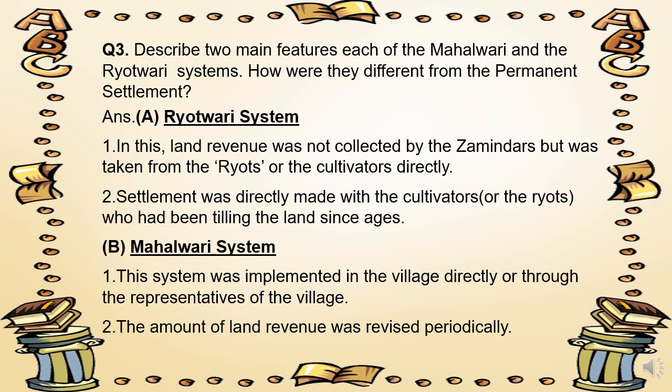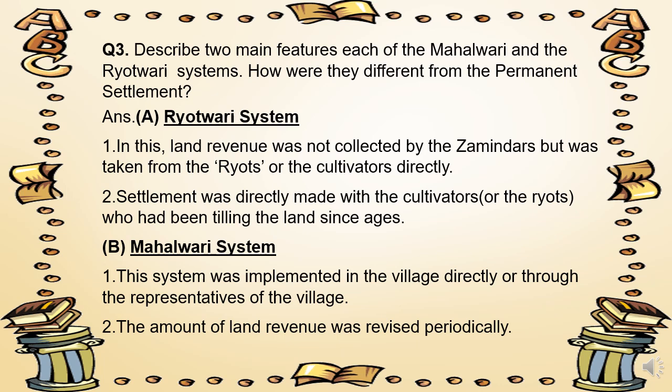Describe two main features each of the Mahalwari and the Ryotwari systems. How were they different from the permanent settlement? First is the Ryotwari system. In this, the land revenue was not collected by the zamindars but was taken from the ryots or the cultivators directly.